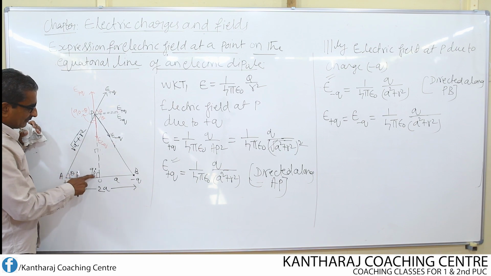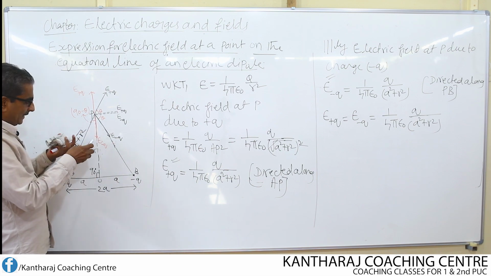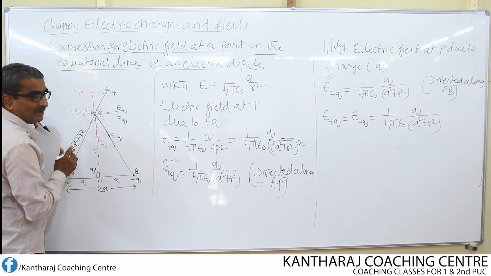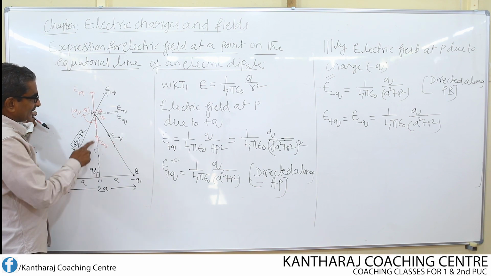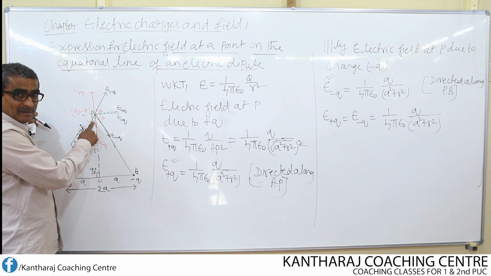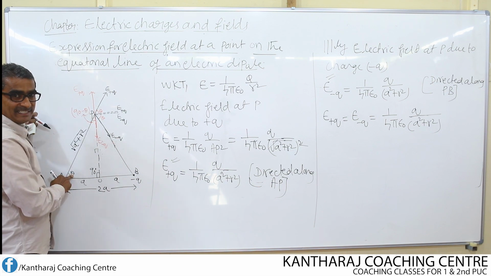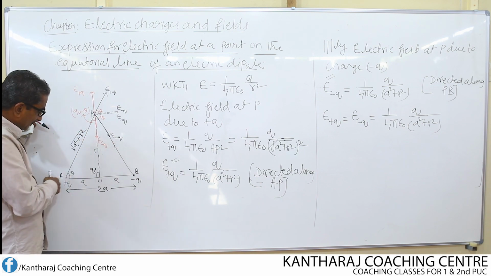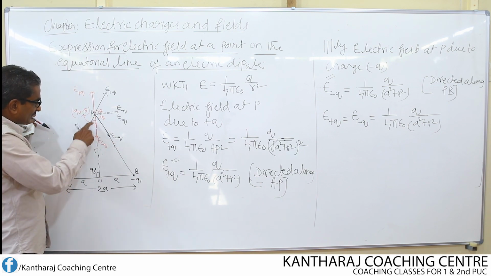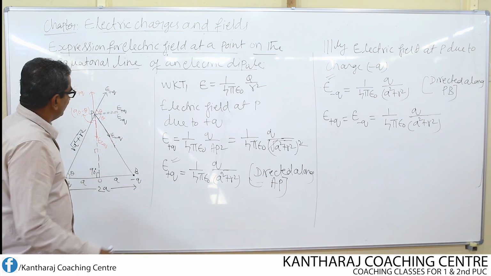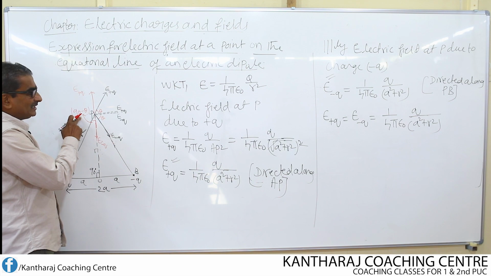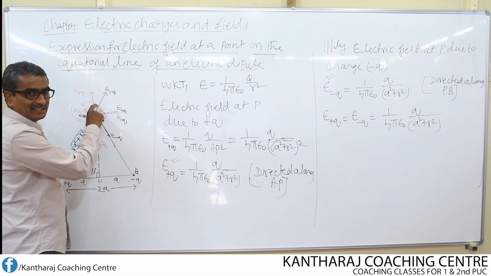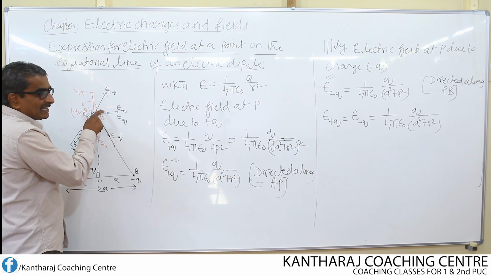Look here, if this is theta, if this is 90, certainly this angle should be 90 minus theta, because the total angle of a triangle should be equal to 180 degrees. Already 90 is there. If this angle becomes 90 minus theta, then 90 minus theta plus theta is 90. Then this 90 plus 90 becomes 180. If you add these two, minus theta plus theta cancels, we get 90. Total angle of these two is 90 plus 90, that becomes 180. So, if this angle is 90 minus theta, certainly this angle is also 90 minus theta because these two are vertically opposite angles. Then finally this angle becomes theta.